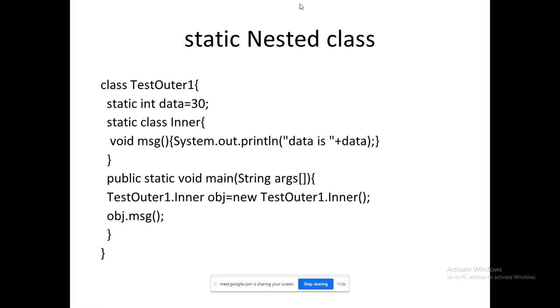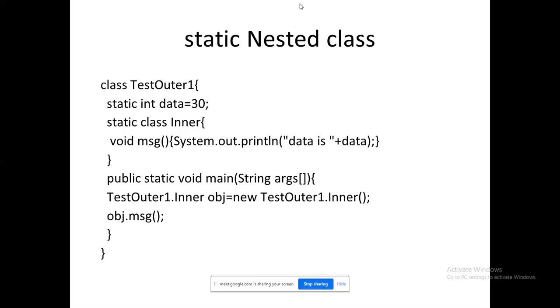Static nested class. We know the purpose of static. I think Gayatri ma'am gave a very good explanation the other day. Without creating the object, if I need to access the contents of any class, I have to use the keyword static. A very good example is the main method. We don't have to create any object to access the main method. We can access it directly. That is the purpose of the keyword static.